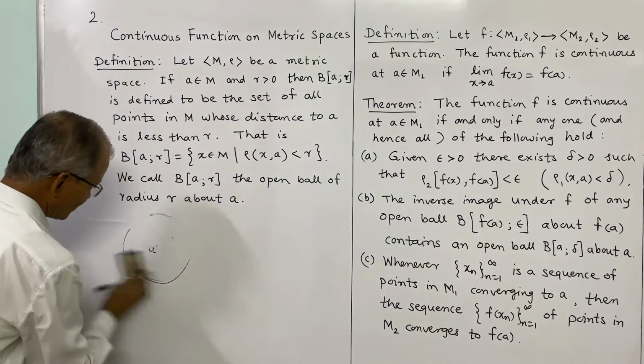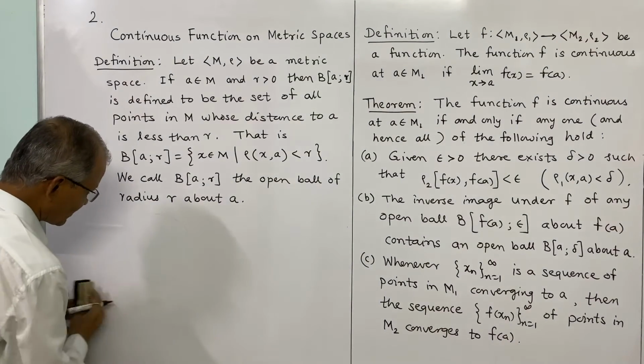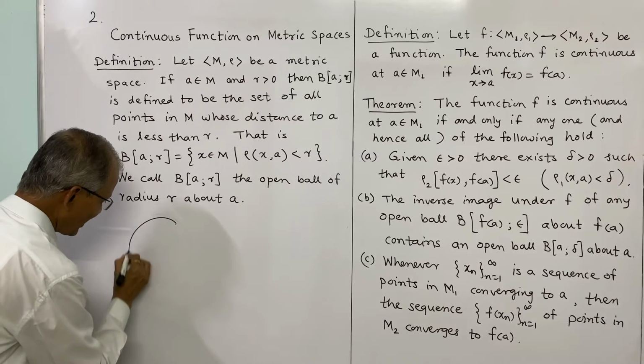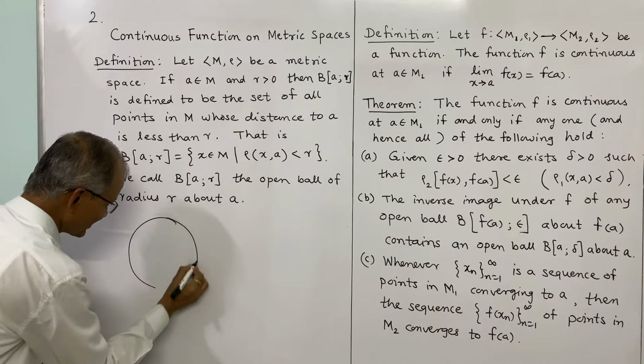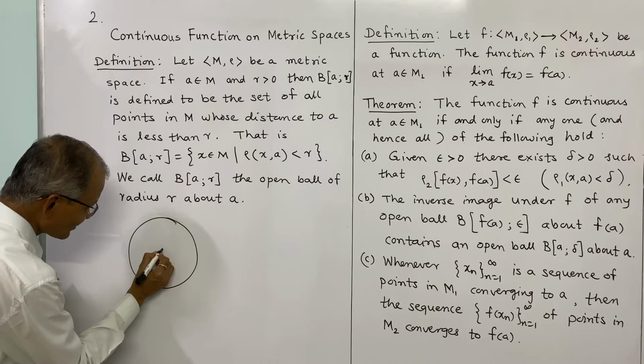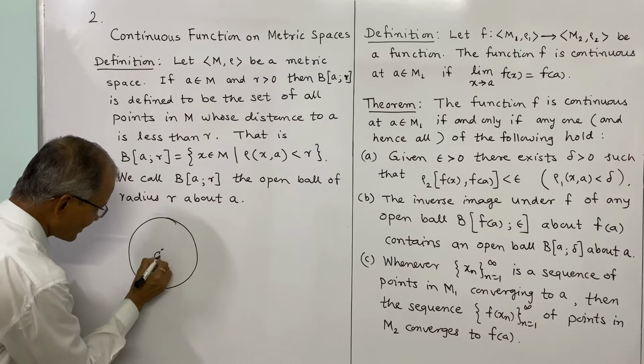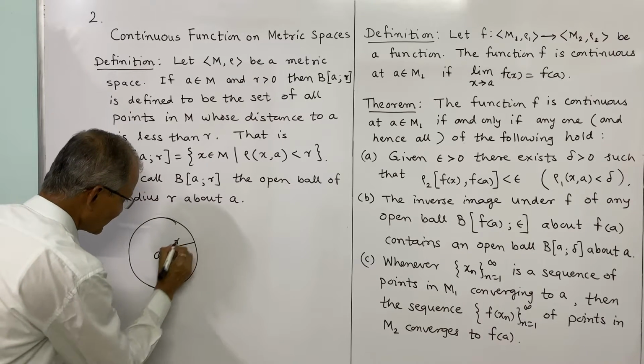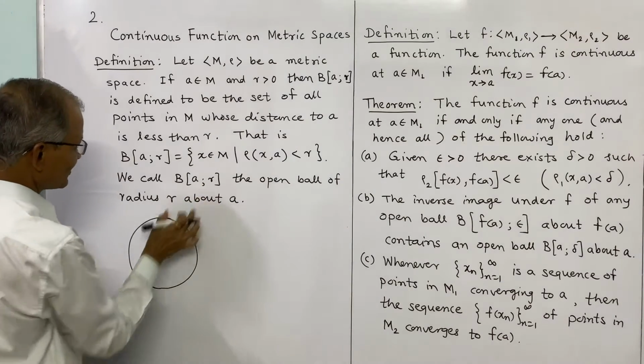So those points which are within distance R from A will be in this open ball. Here it is in two dimensions, and we will be considering a particular example. So this is the center, this is the radius, and this is the open ball.